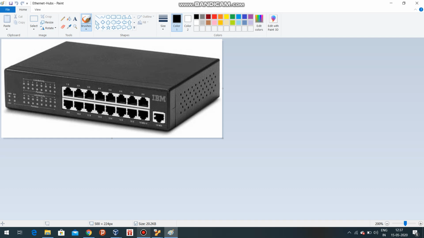This central machine is called the controller, and the programs we write are called the control logic. The switch only has the circuitry, and this is called the data plane. So we now have two terms: control plane and data plane. The control plane is the computing power residing in the remote machine, and the data plane is the circuitry only.